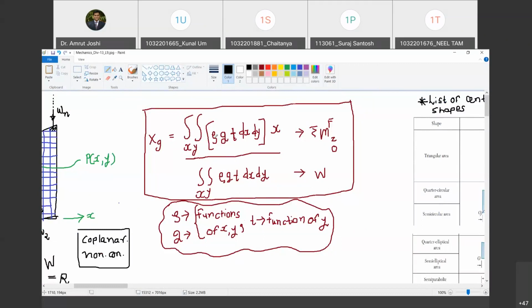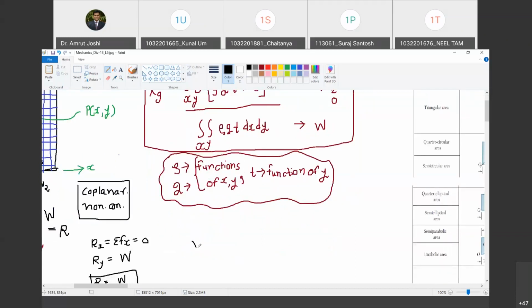And so before we make the assumption of thickness, let us make the assumption of g being constant. Let us say g is constant throughout. Are you with me? Yes. So can I pull this g outside the integration sign? Yes. Then in that case, what happens to xg? Can you tell me? What will be xg?